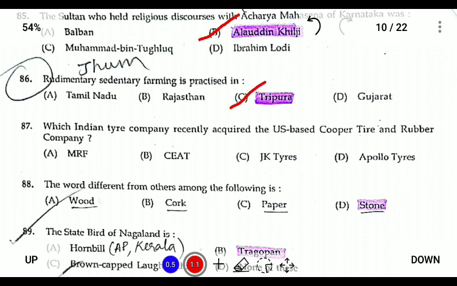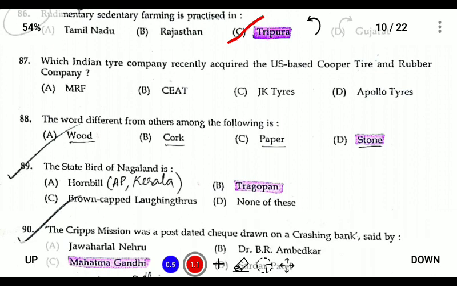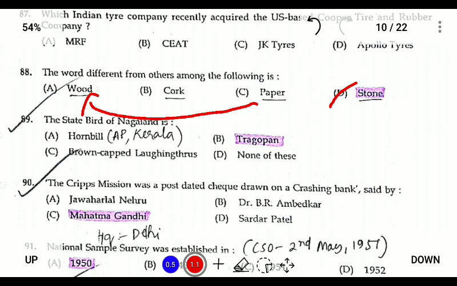The word different from others among the following is stone, because all the substances are made of wood. Wood is a material. Cork is also made of wood, and paper is also made from wood. So all are related to wood except stone, which is another type of material.